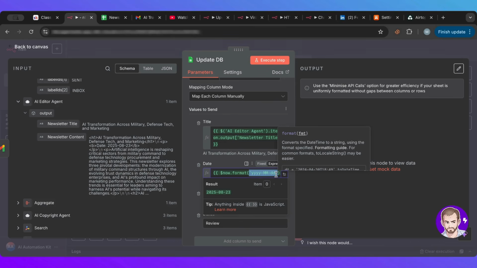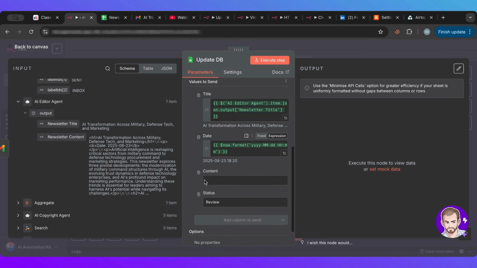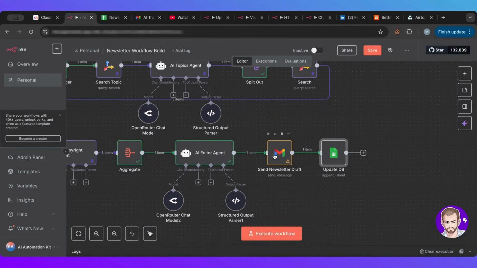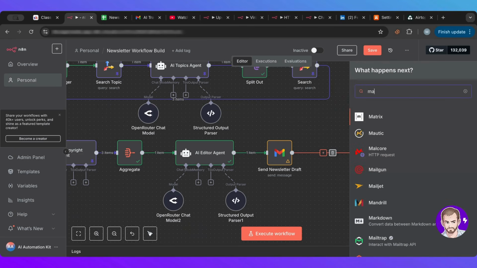Now in case you want to add the hour, you can just use HH to get the hour and then MM with a normal casing, that will give you the minutes. Okay. Now what I want is the content, but I have the content here as HTML. So I want to turn it to Markdown.